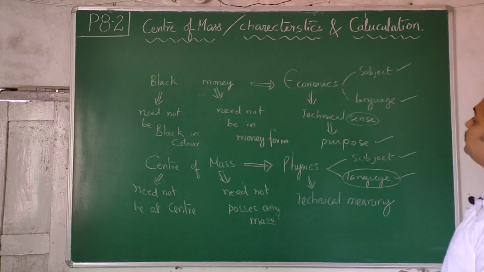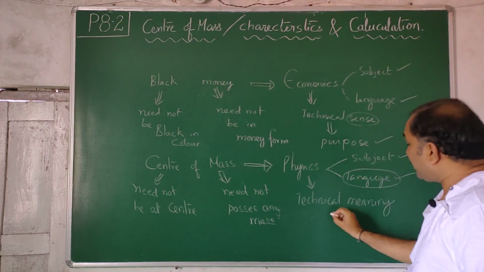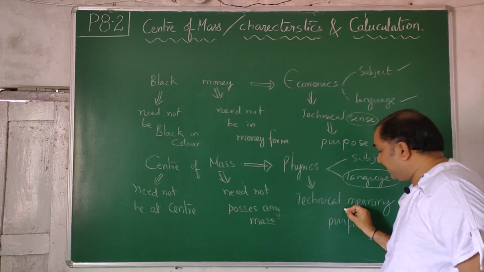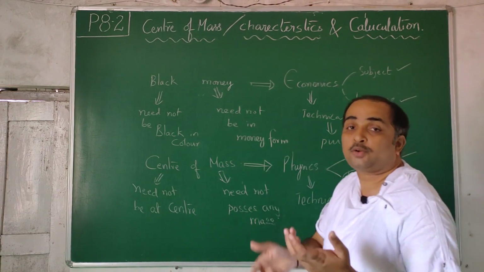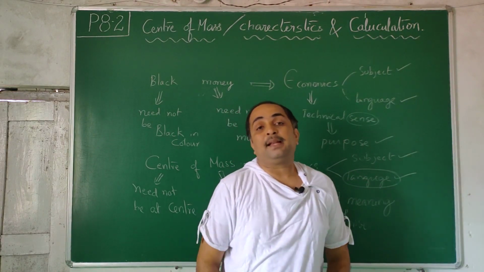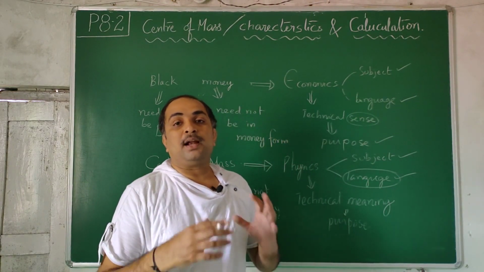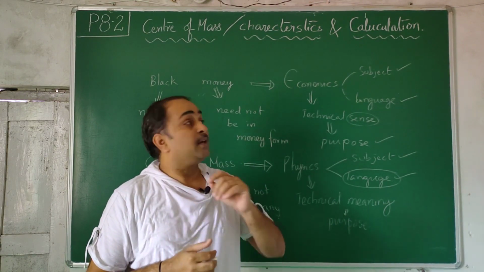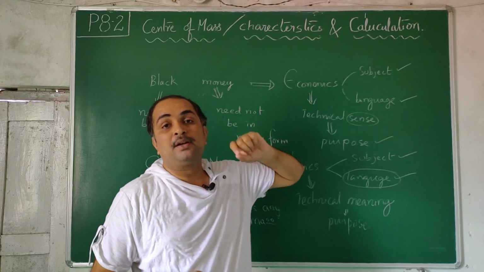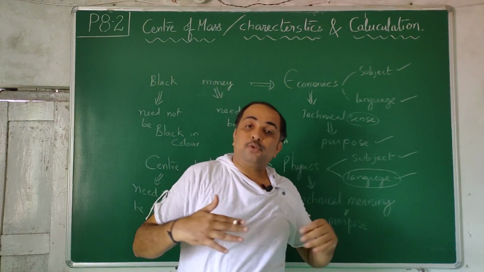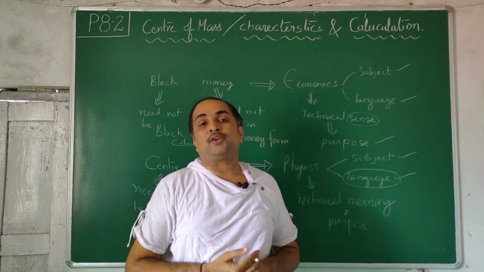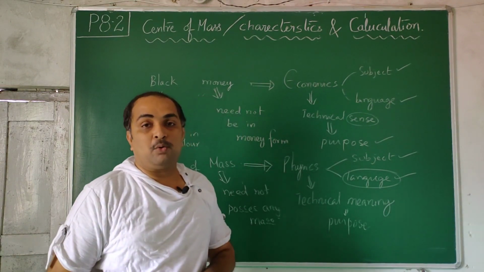Next, I told you a technical meaning will have a sense and it will have a purpose. Once we create a cabin in a roller coaster, once we create any technical structure or technology, if you know the center of mass of the object you have created, and you know the characteristics and calculation of how to make it move such that it will translate or rotate, all that can be decided by technologists and they can prepare what they want.